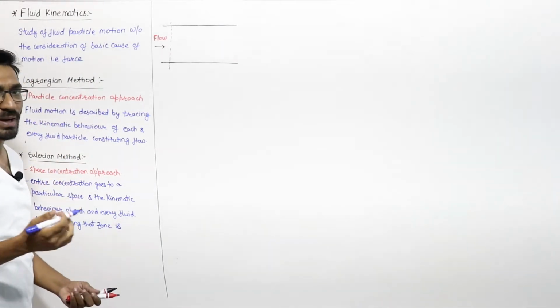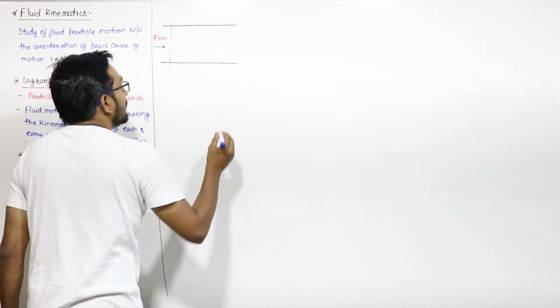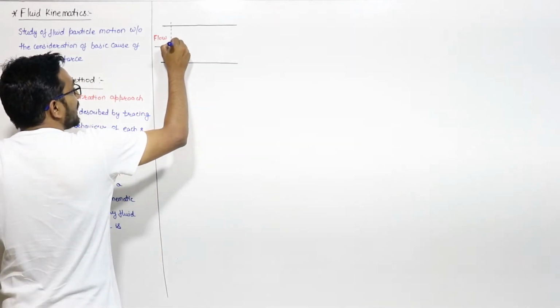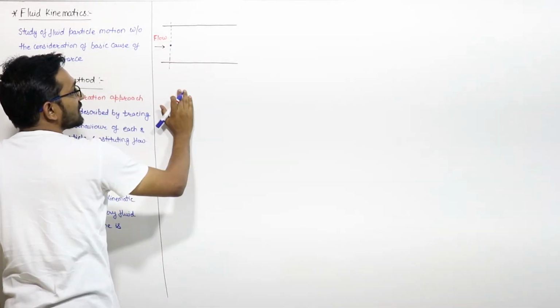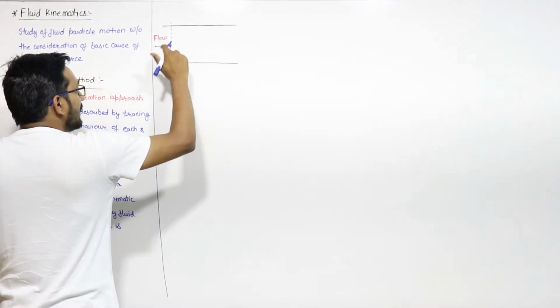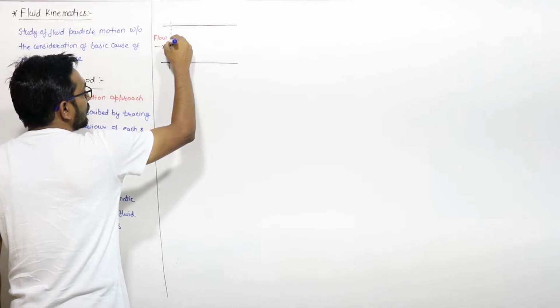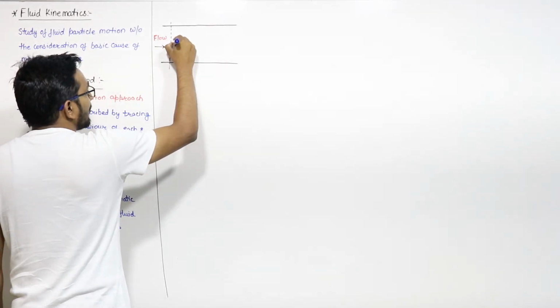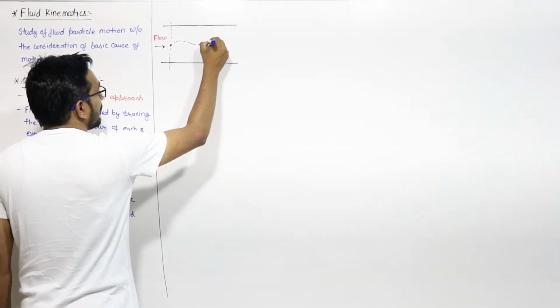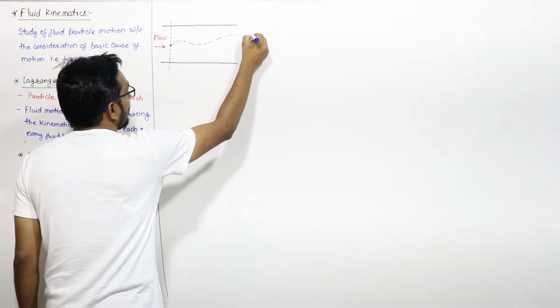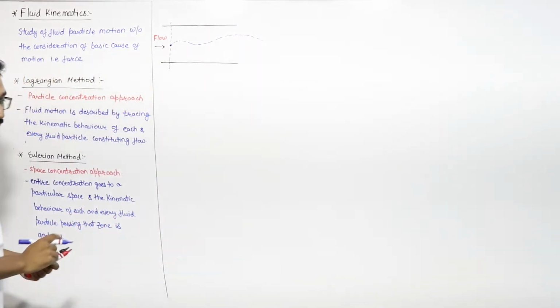So in the Lagrangian approach, we choose a particle. Let us say we take this particle and we go along with this particle in the flow, right? Let us say the particle is flowing like this.